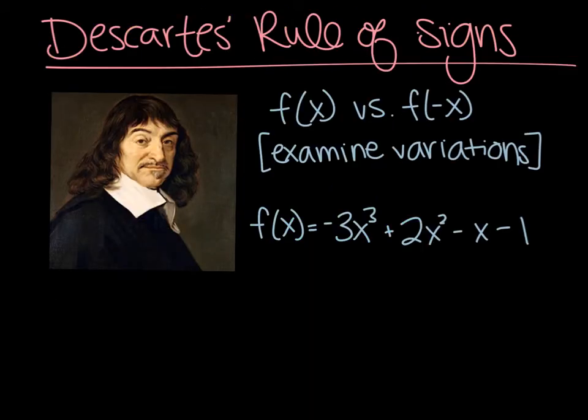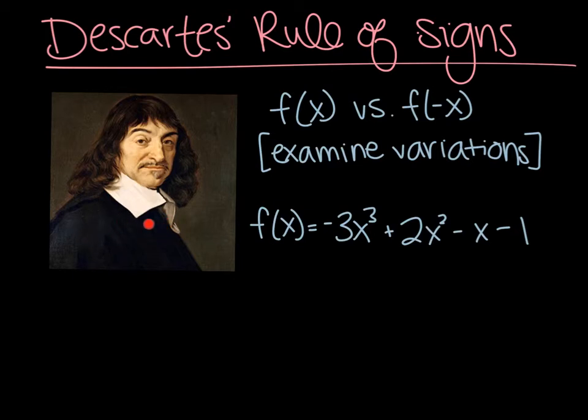So as you just saw, it can be really difficult to test all of the possible zeros. For that last example, we had 24 possible zeros, and even though we got the right zero on the second try, you could go through all of them and then realize at the very end that none of them worked, or the last one you tried worked. And that can be really frustrating. So this guy, Descartes, he was a French mathematician, and he actually makes our life a lot easier when it comes to determining the types of zeros that our polynomial has.